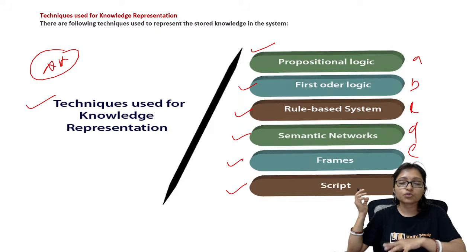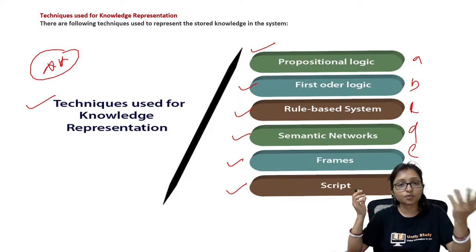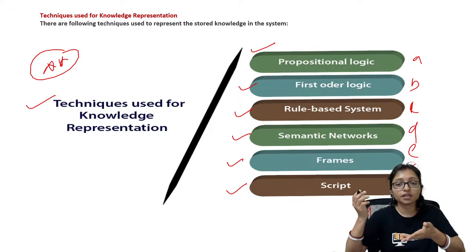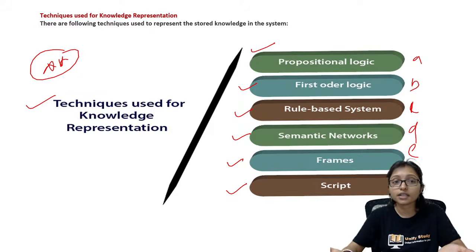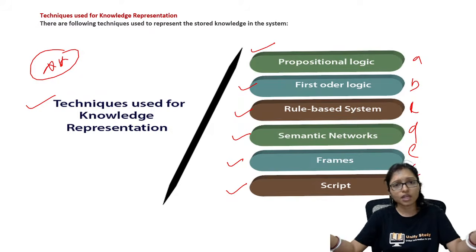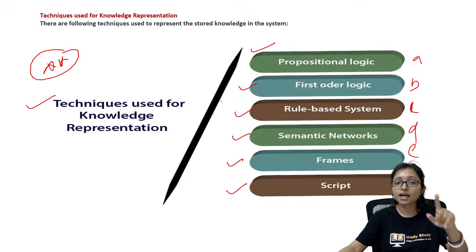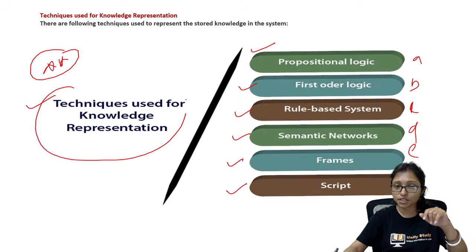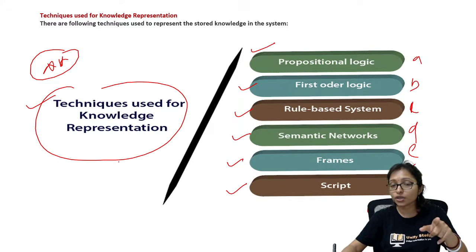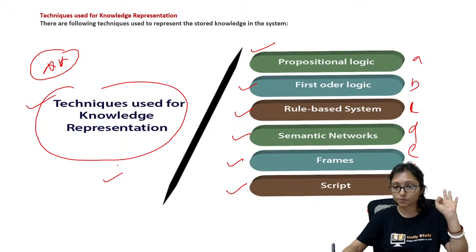Maybe they will give you 6 to 7 options, and you choose which one is a knowledge representation technique or which one is a non-knowledge representation technique. Any one of these questions can be there, so remember these are all knowledge representation techniques. Write it down, a question can come from here also.